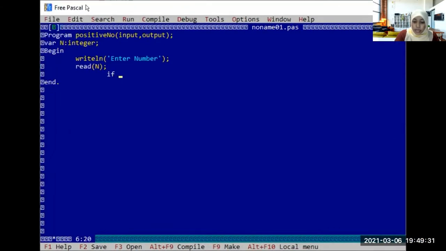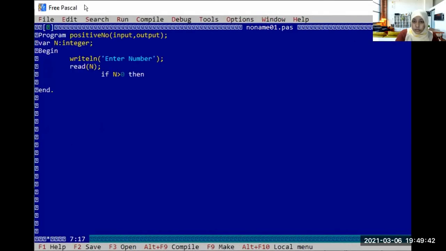If n greater than 0, then write line positive number, and end.